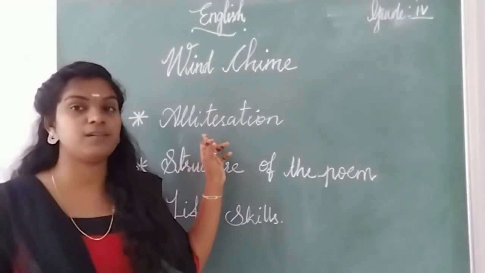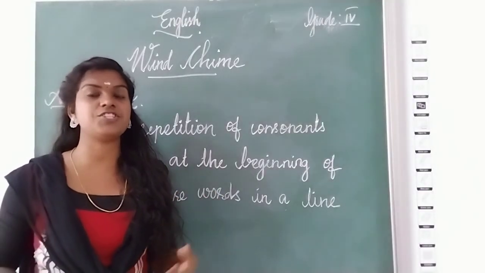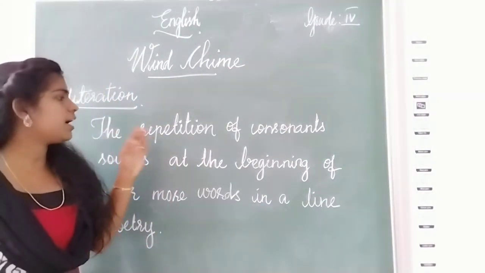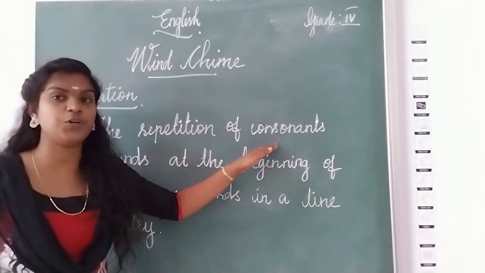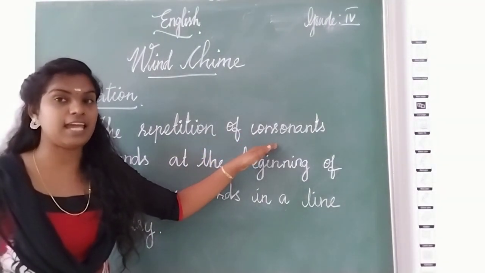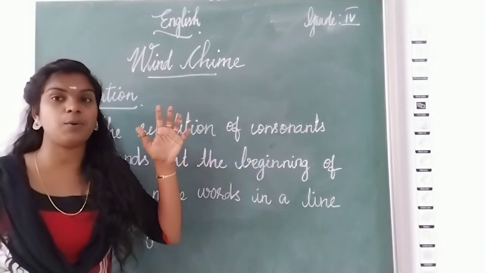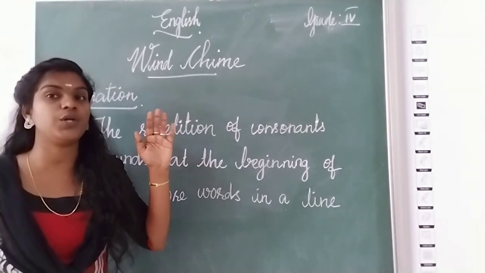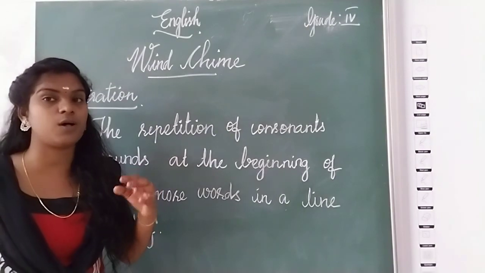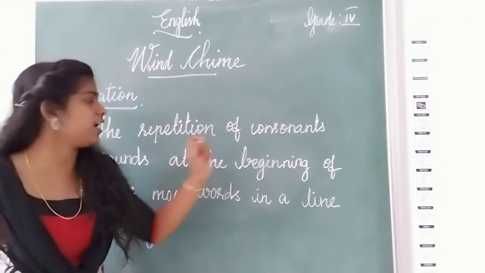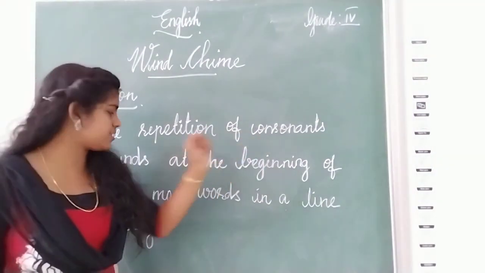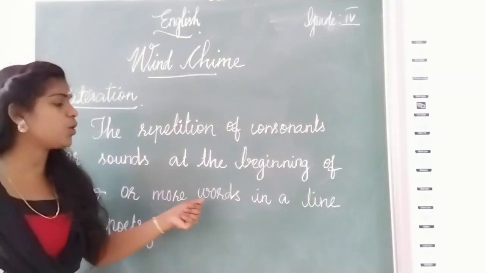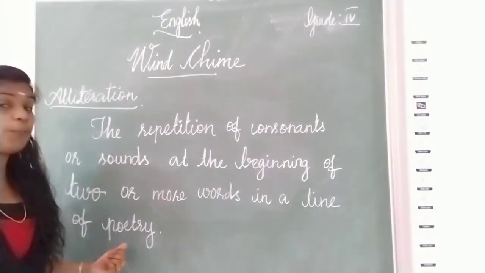First, let's move on to alliteration. What is alliteration? Do you know? Let's learn. Alliteration. The repetition of consonants. Do you know what is consonant? In alphabet, there are 5 vowels, right? What are they? A, E, I, O, U. Then remaining letters are called consonants. The repetition of consonants or sounds at the beginning of 2 or more words in a line of poetry.